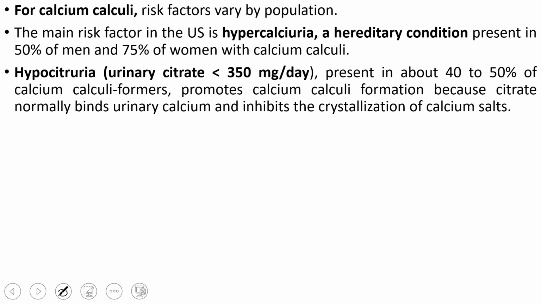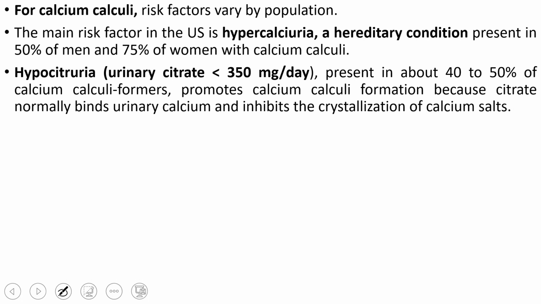Hypocitraturia: citric acid is one of the inhibitors. If there is less citric acid in our body, there are no inhibitors, and stone formation can take place. Normally, citric acid binds with calcium. If calcium binds with citric acid and forms calcium citrate, that calcium is not available for the formation of calcium phosphate or calcium oxalate salts. In that case, the chances of sedimentation will be less. So we need citric acid in our body.